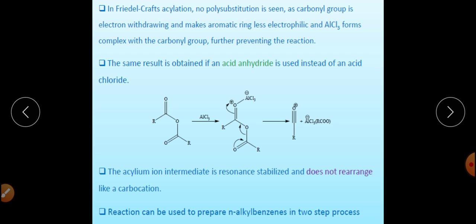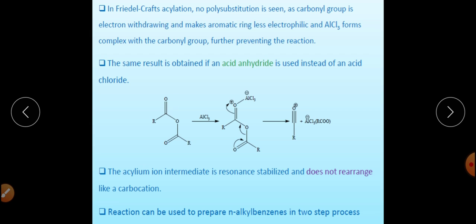In place of RCOCl, we can also use acid anhydride with AlCl3, in which the acylium cation will be generated, and that acylium cation will further react as per the said mechanism. So this is an important part, that other than RCOCl, we can also use acid anhydride.